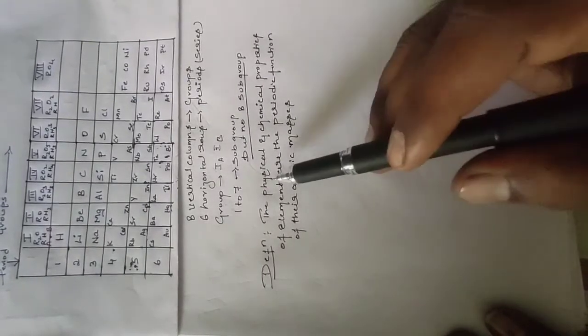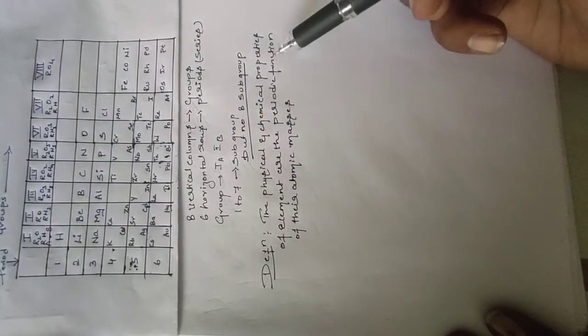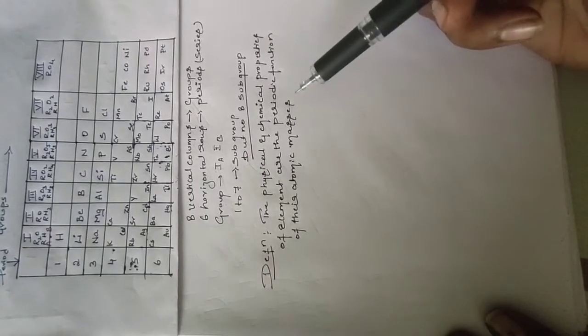The definition tells us that the physical and chemical properties of the 63 elements are a periodic function of their atomic masses.